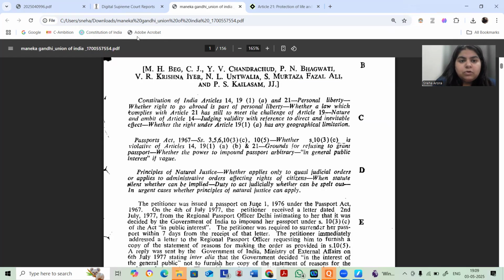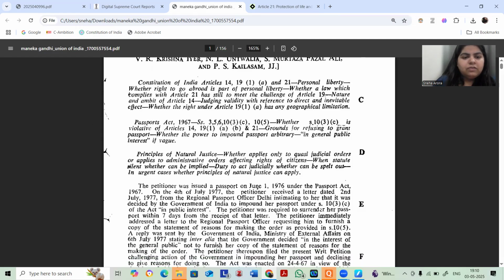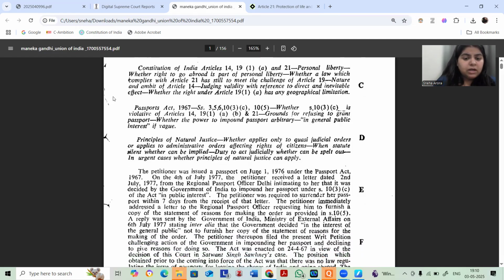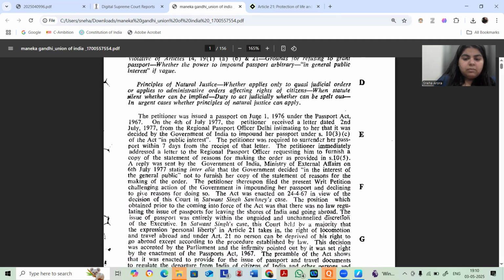Now, Maneka Gandhi's passport is being impounded by the authorities in the name of public interest, because there is a provision, section 10 in the Passports Act, which allows that a passport can be impounded, that the authority has the power to impound the passport in the public interest. Now this provision is being challenged in the court of law, where Maneka Gandhi's passport is impounded and she is not able to travel abroad.